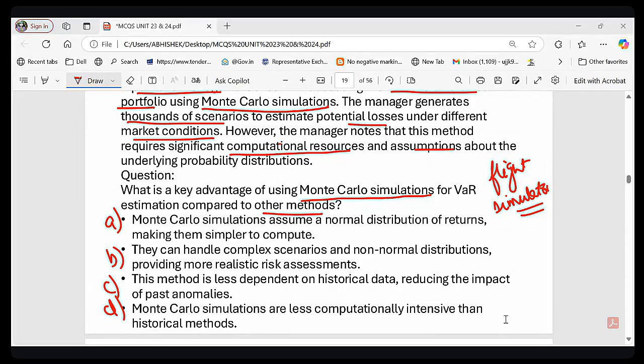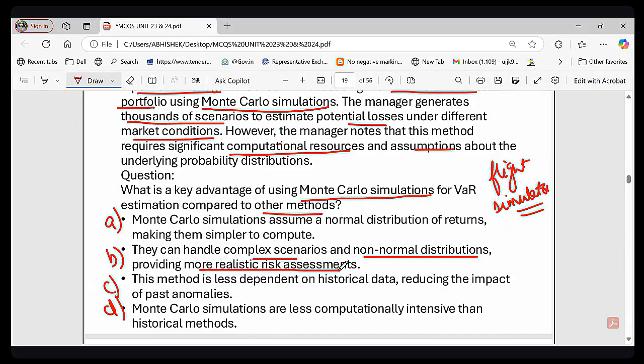Option B, right? Option B is the correct answer. I'm not getting any response from your side. Yes, B is the correct answer, right? Because they can handle complex scenarios and non-normal distribution, providing more realistic assessment. That is the correct answer, right?